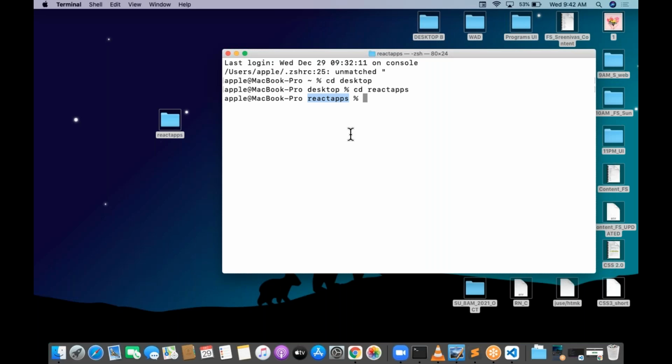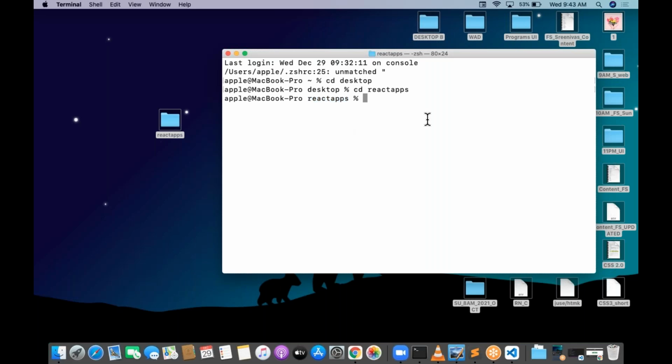On top of desktop, whatever folder you created for the projects, you need to navigate to that particular folder by the command line, by the terminal. If you are using a Windows machine, command line is there. If you are using a Mac machine, terminal is there.